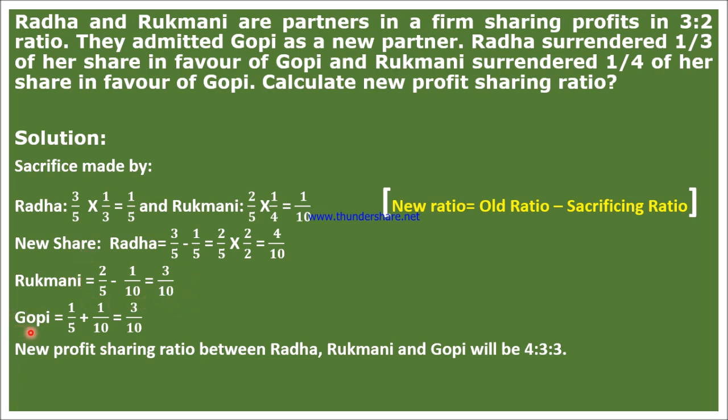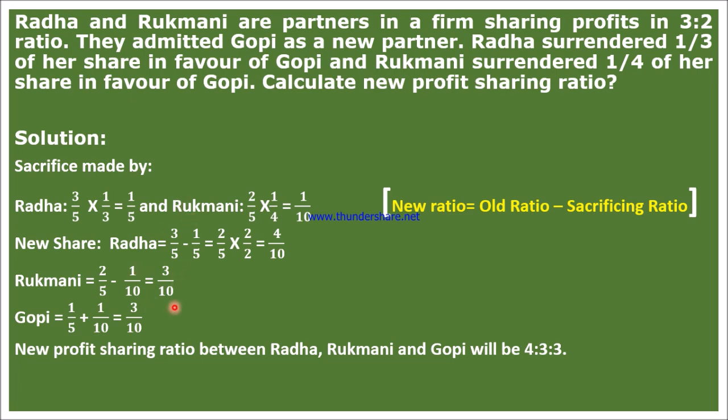And how much did Gopi get? This is very simple. Add how much Radha sacrificed and how much Rukmani sacrificed, and we will get how much Gopi got. 1 by 5 plus 1 by 10, and if you add those two, you will get 3 by 10. So this is Gopi's share.